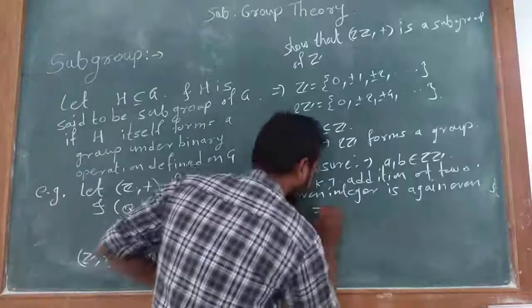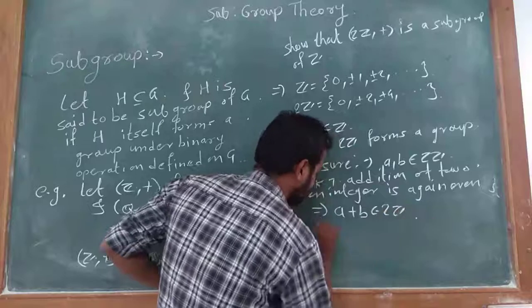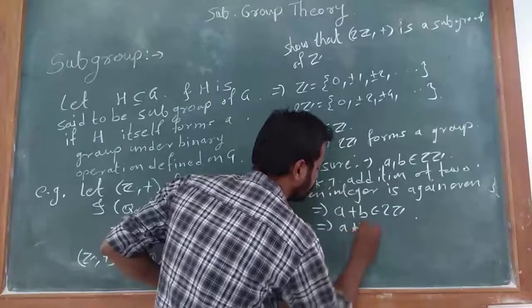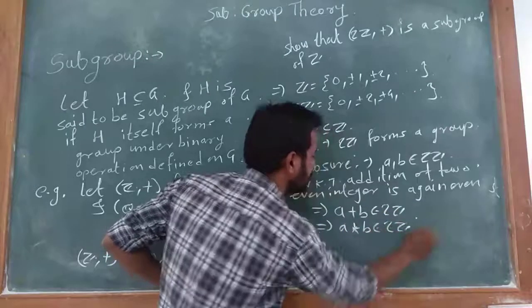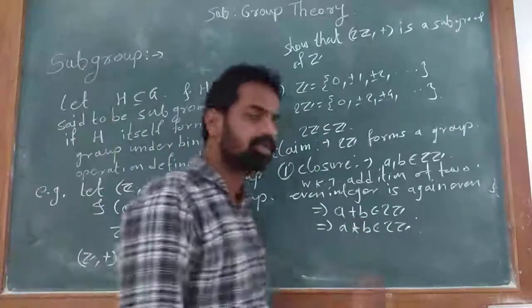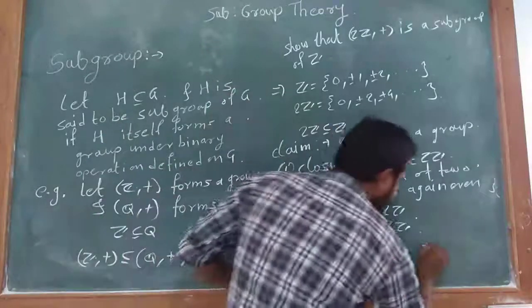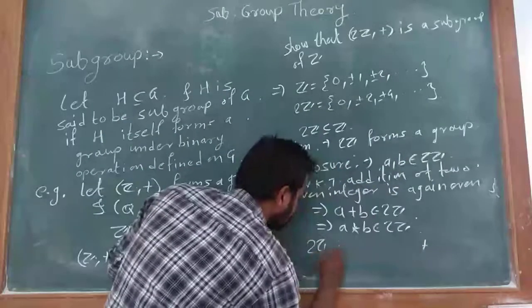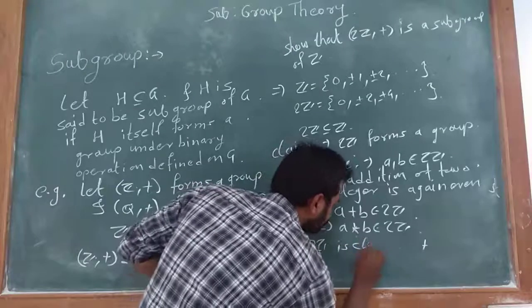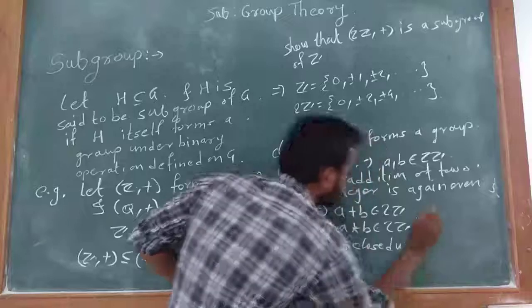This implies A plus B belongs to 2Z, that is A star B belongs to 2Z. Here star is the addition. Therefore 2Z is closed under the binary operation star, that is, 2Z is closed under the binary operation addition.